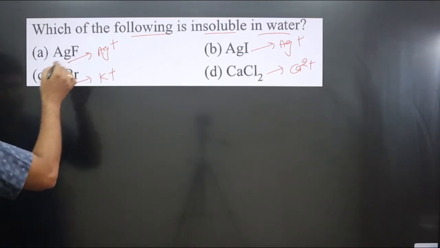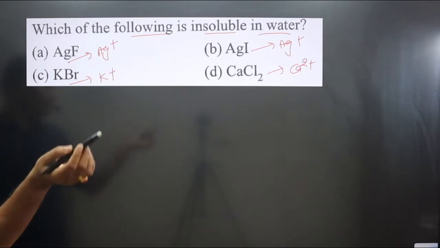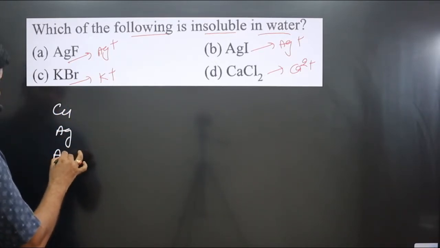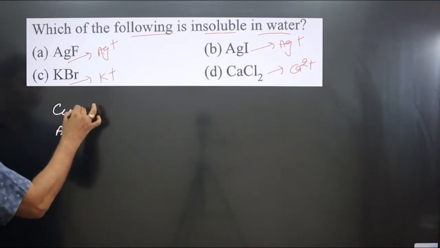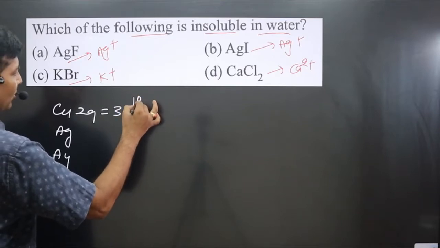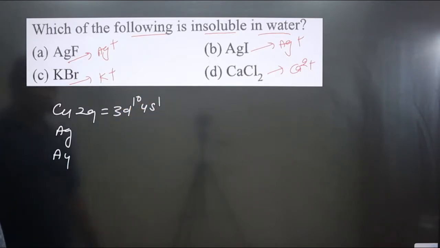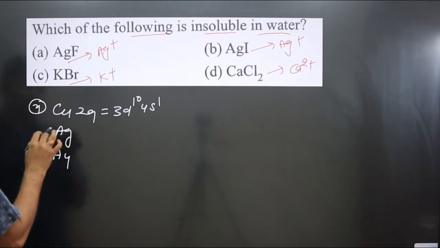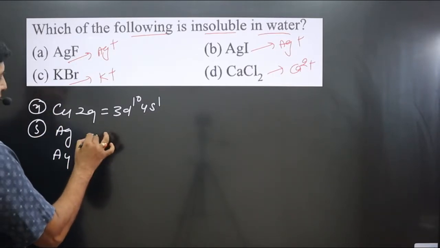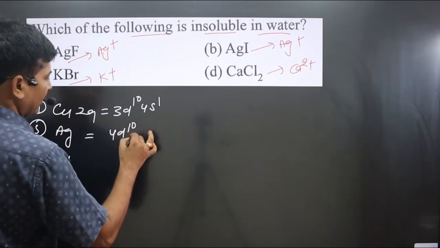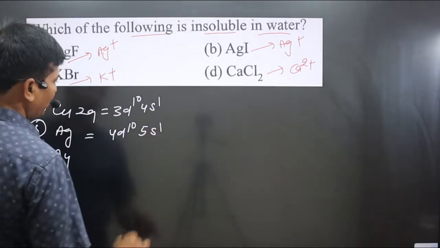So we have silver which is coming from d block elements. We have copper, silver, and gold. These are the elements present in the group. Copper's atomic number is 29. From here we can write electronic configuration 3d10 4s1. Similarly, since silver is present in the fifth period, its electronic configuration will be 4d10 5s1.